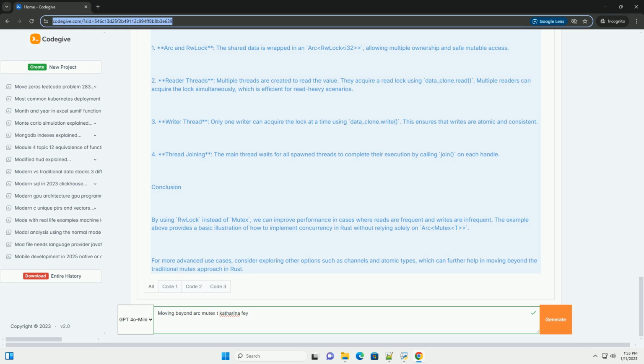The example above provides a basic illustration of how to implement concurrency in Rust without relying solely on Arc<Mutex>. For more advanced use cases, consider exploring other options such as channels and atomic types, which can further help in moving beyond the traditional mutex approach in Rust.